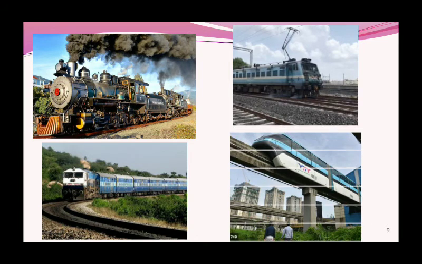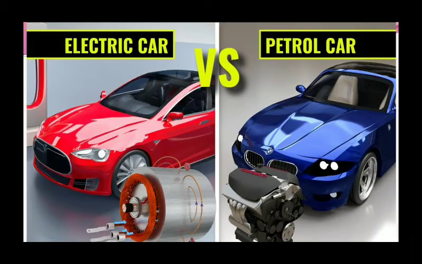Another example you can see is the monorail and bullet train. These are applications of electrical and electronics engineering. One more advancement you can see is the electric car.